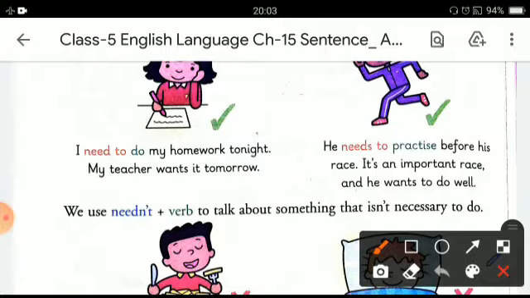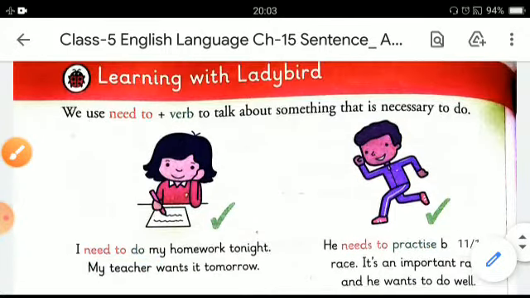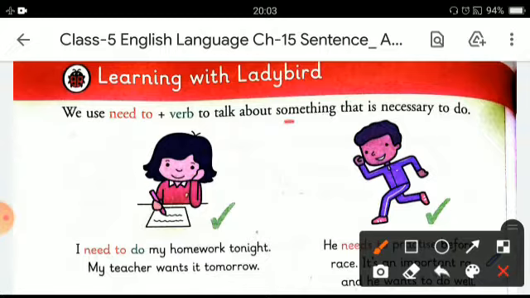My teacher wants it tomorrow. This shows that this work is necessary. He needs to practice before he races his race, and it's an important race as he wants to do well. So need to is showing that the work is very important and necessary to do.